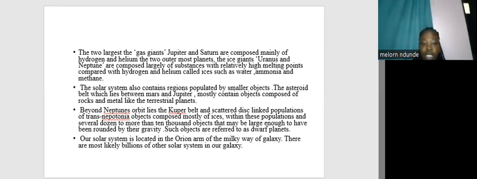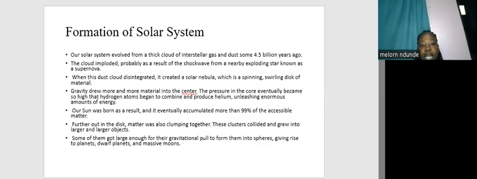You should also know that our solar system is located in the Orion arm of the Milky Way galaxy. There are most likely billions of solar systems in our galaxy. Then we should know how the solar system forms.